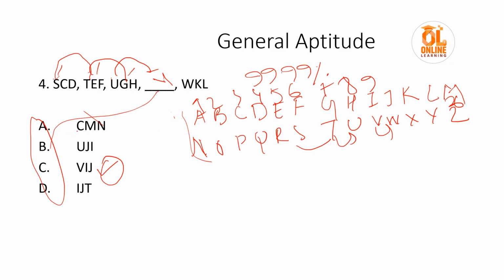For confirmation, let us check one more alphabet. C, then E. So C, then it is leaving one letter, then E, then after E it is G. Again leaving one letter, then G. After G it should leave one letter, then it would be I. So VI, we are getting VI. So we are moving in the right direction, so we will not waste our time. We are getting our answer VIJ, so we will move to the next question.